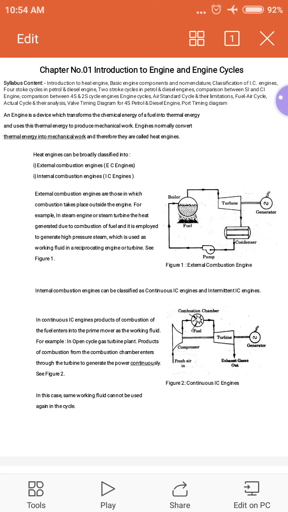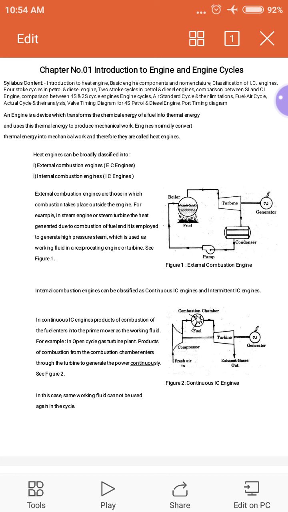For example, in a steam engine or steam turbine, the heat generated due to the combustion of fuel is supplied to water for the conversion of water into steam, and this high pressure steam is used as working fluid in a reciprocating engine or turbine, as shown in the figure.